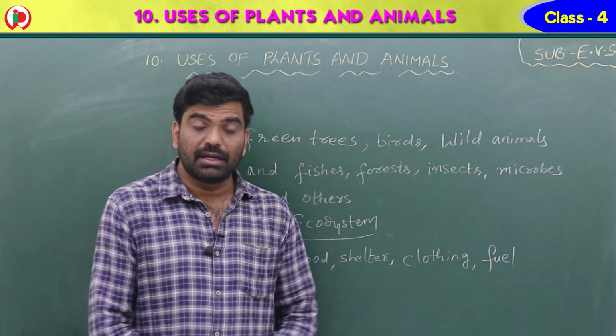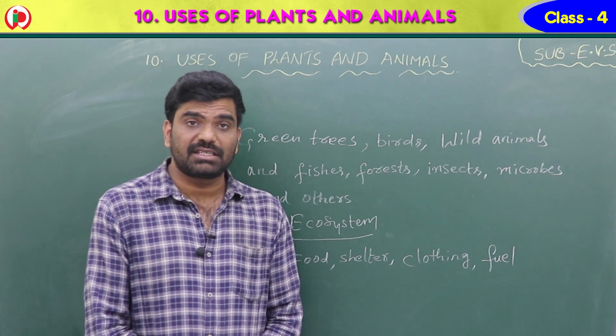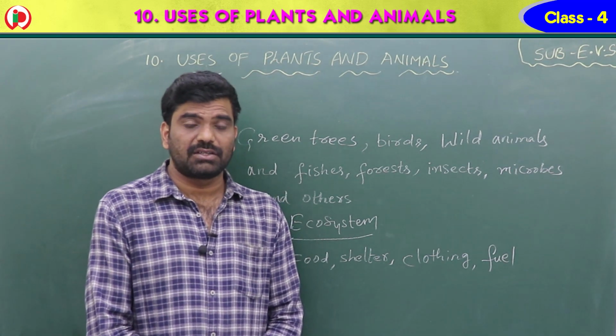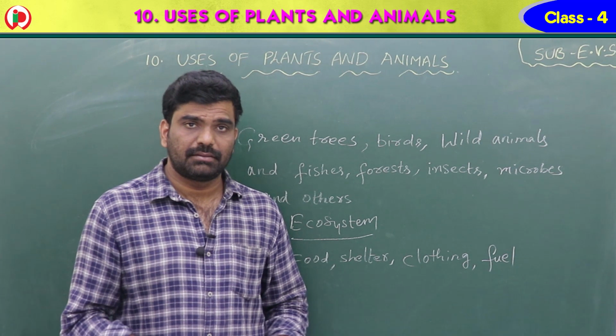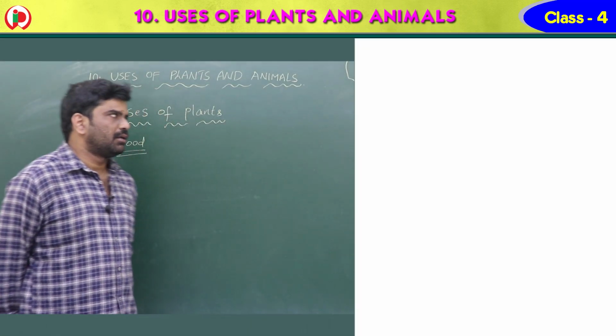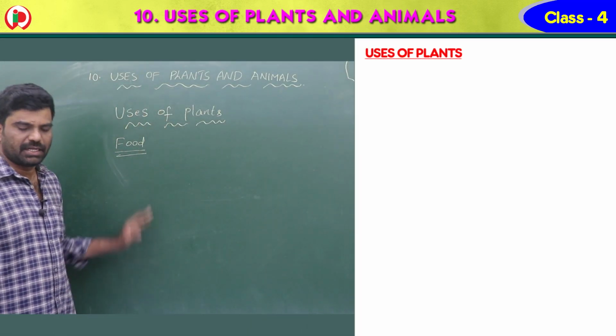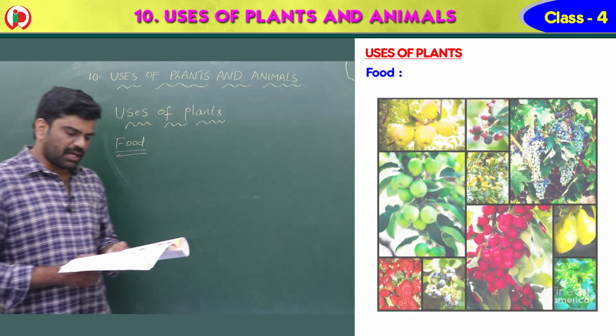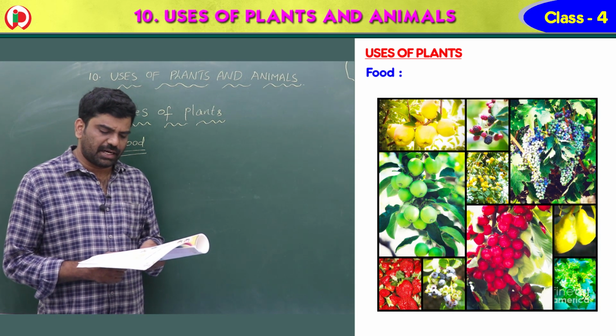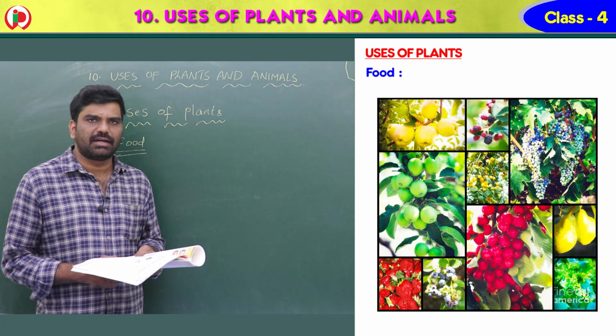So that is why we have to protect the plants and even the animals also. Children, now see the uses of plants. First one is food. Plants are very useful to us and we get most of our food from plants.